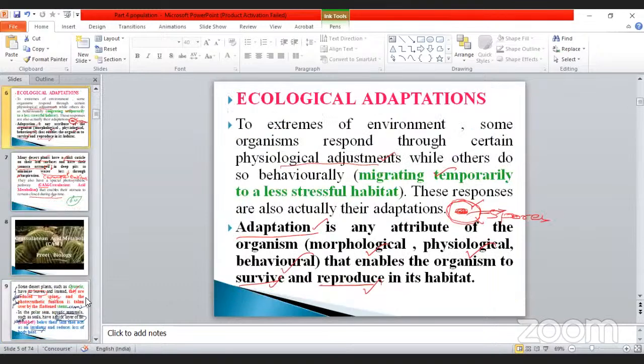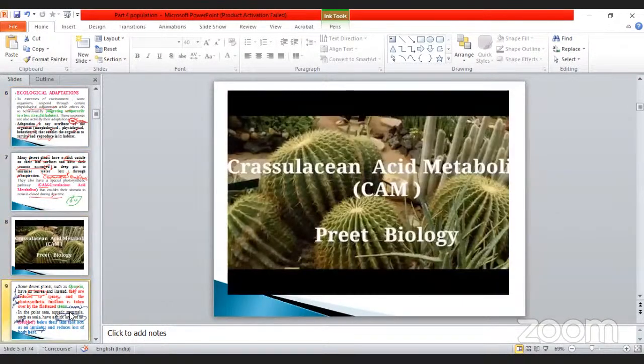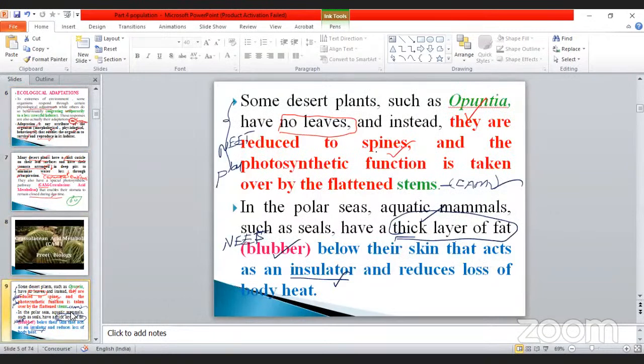Ecological adaptation: each one has a specific ecological adaptation, particularly plants as well as animals. Adaptation is a very important factor for the reproduction and survival of organisms, plants as well as animals. If conditions are not favorable, they can migrate from one place to another during stressful conditions. Crassulacean acid metabolism, which one is an example?